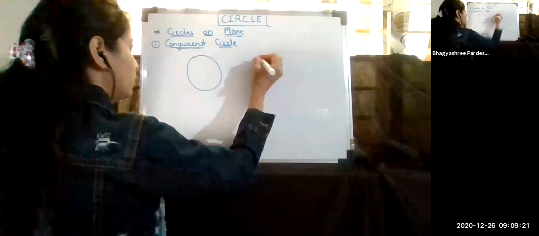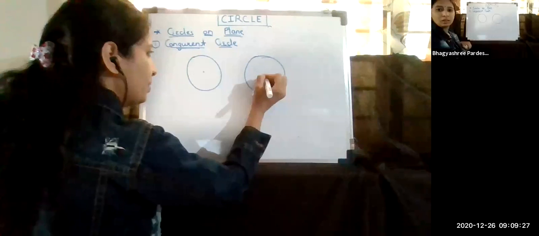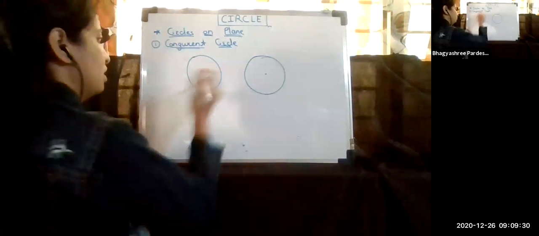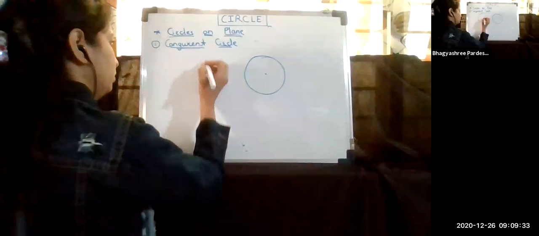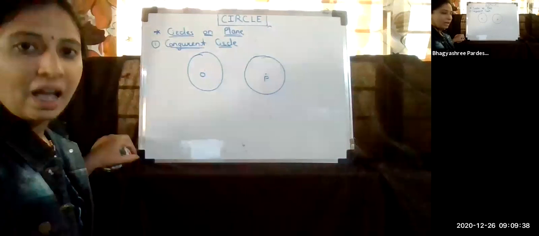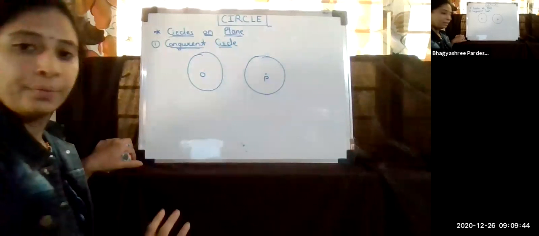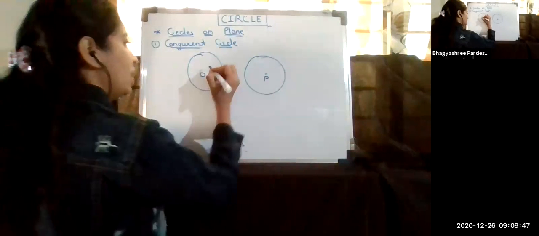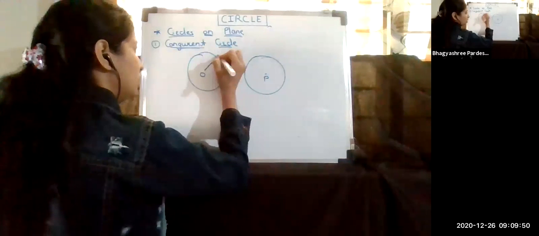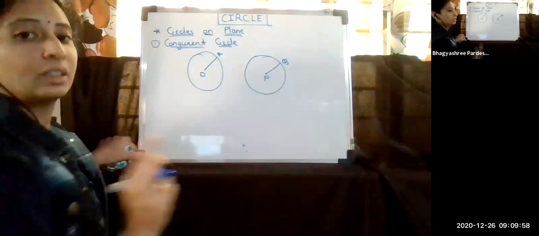Now, equal means what? Suppose these are two circles I am having. This is the first one, this is the second one. Suppose this is a circle with center O and this is a circle with center P. I am saying that these two circles are congruent or equal. But when can I say that? Suppose this radius is OR and this is PQ. If the radii of the two circles are equal,